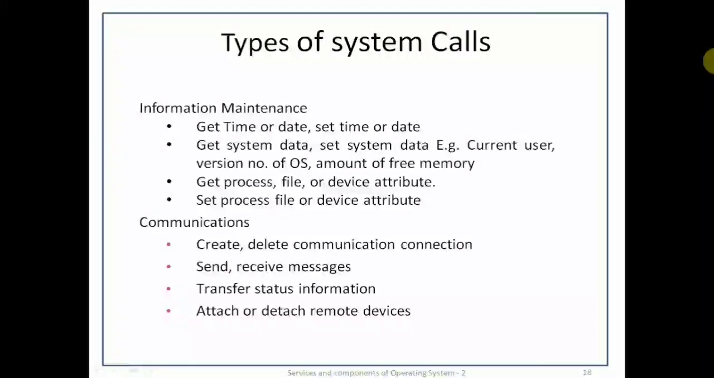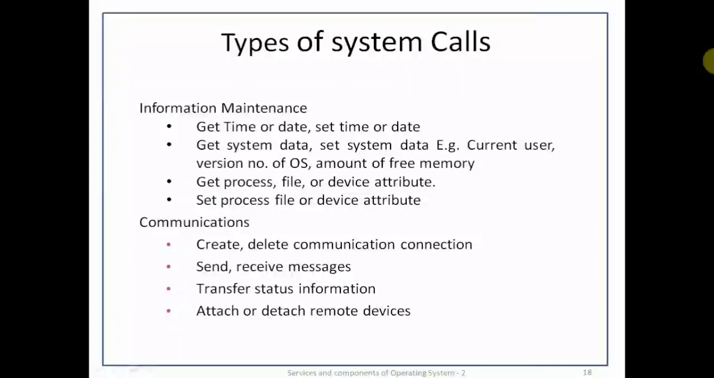So the system calls are get time or date, set time or date, get system data, set system data, for example, current users, version number of the OS, amount of free memory. Get process, file and device attribute, set process, file and device attribute. Next is communication. There are two main models of inter-process communication: message passing and shared memory. We will see details about these two models in another lecture. In this lecture, we will see just the system calls.